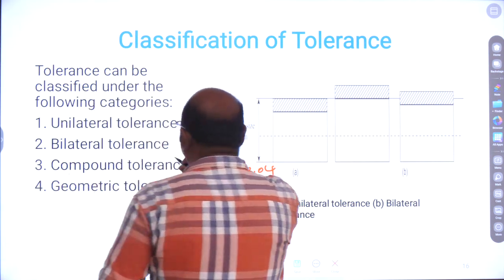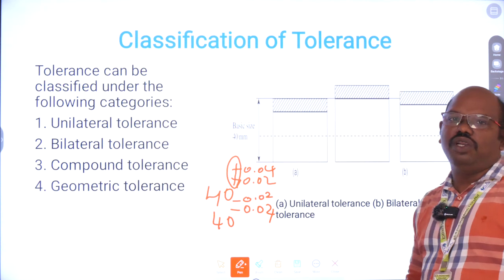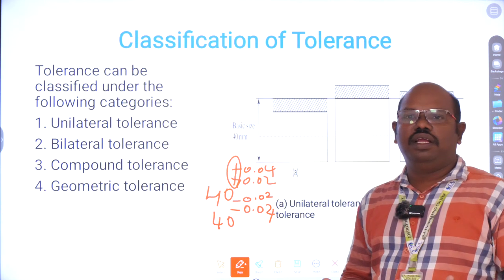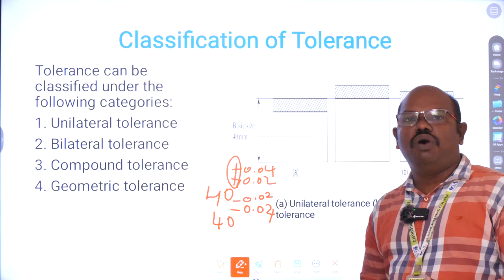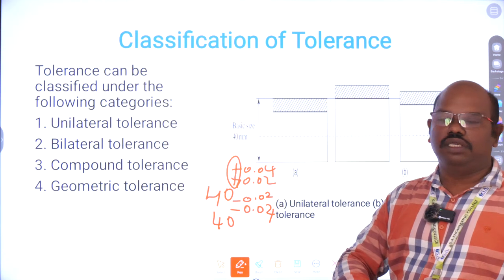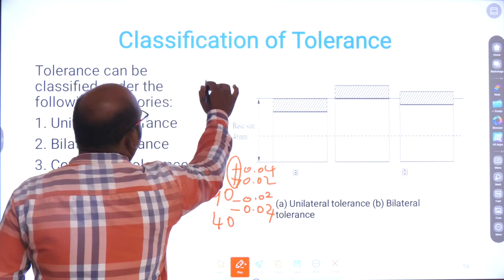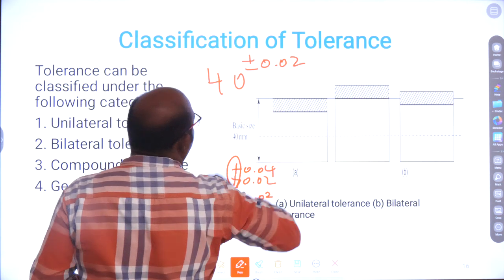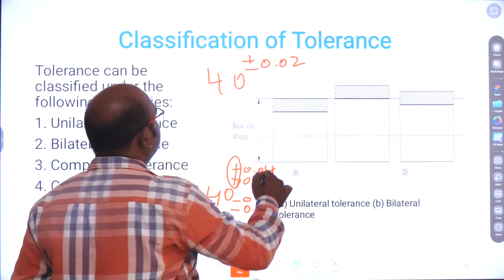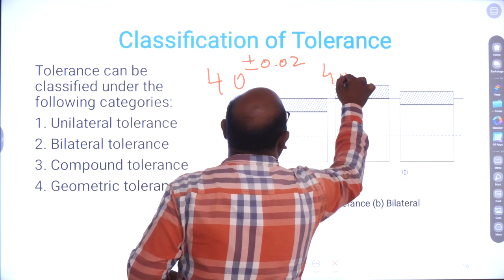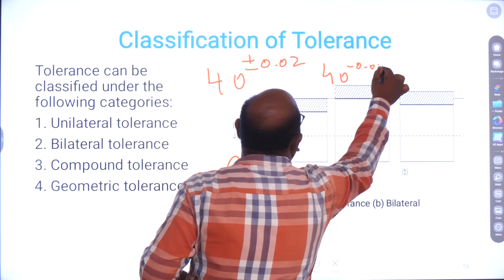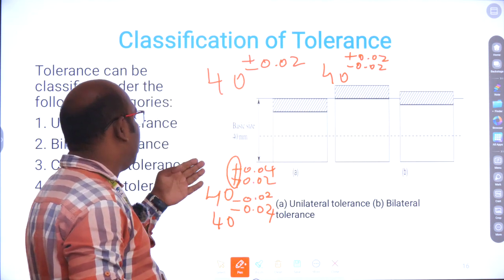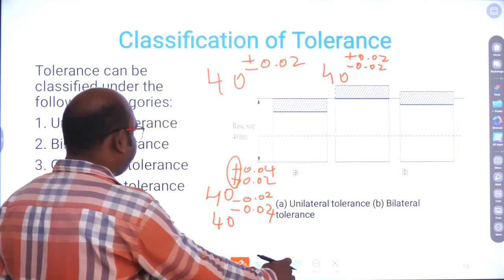Next, what is bilateral tolerance? Bilateral tolerance means the values can be given in both the positive as well as the negative direction. For example, 40 plus or minus 0.02. What does plus or minus mean? It means 40 minus 0.02 and plus 0.02. This is what bilateral tolerance is.